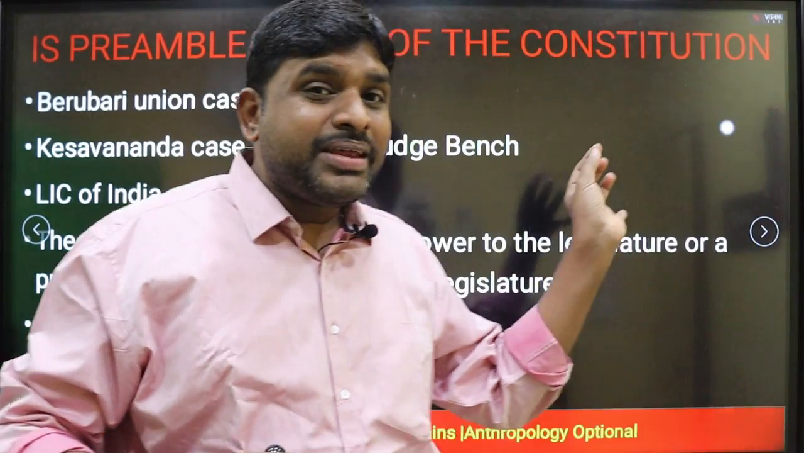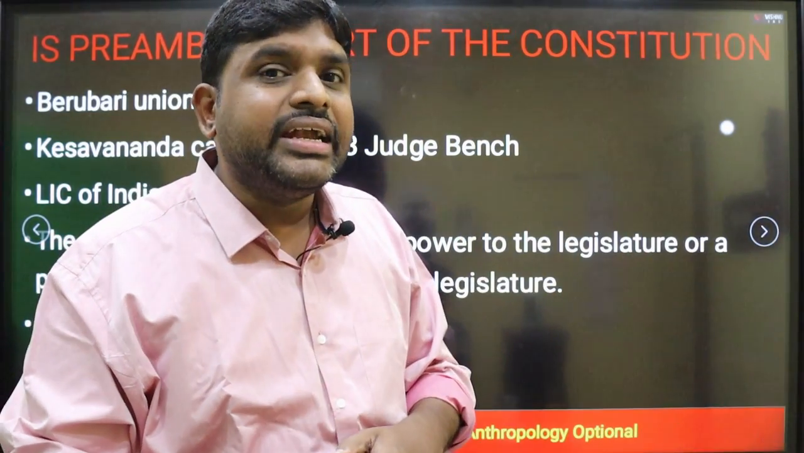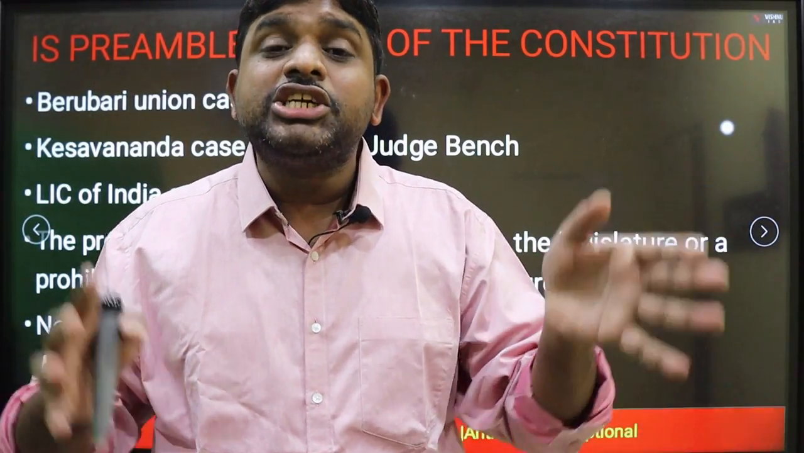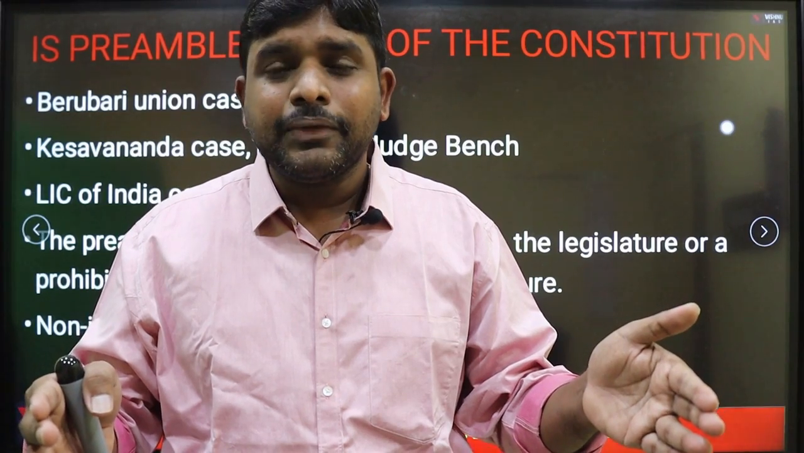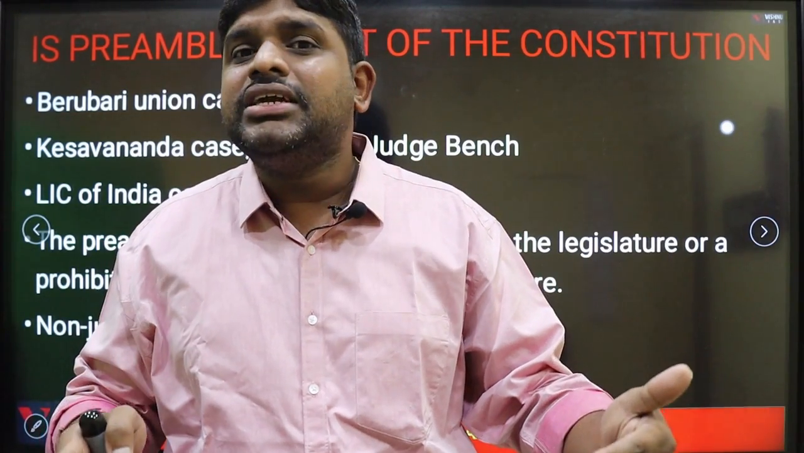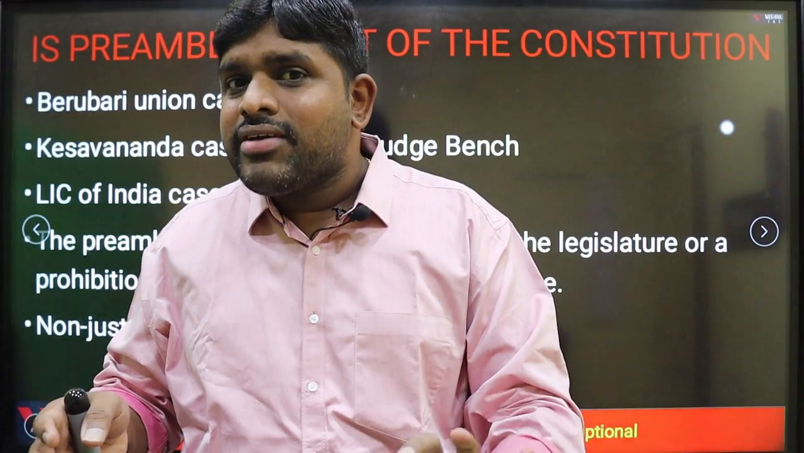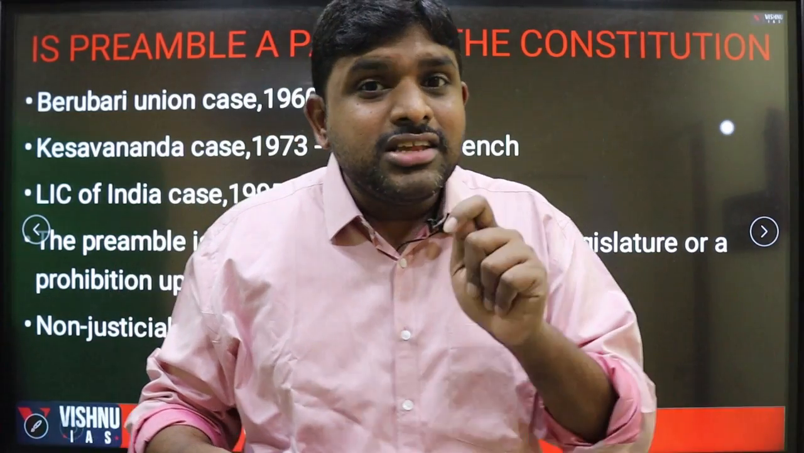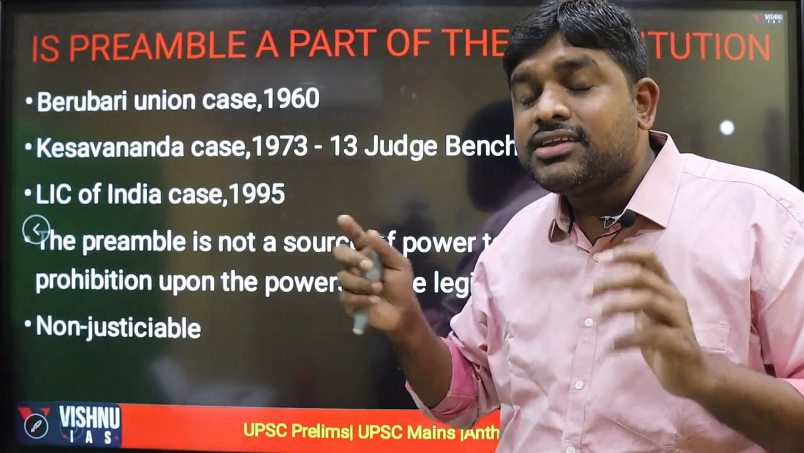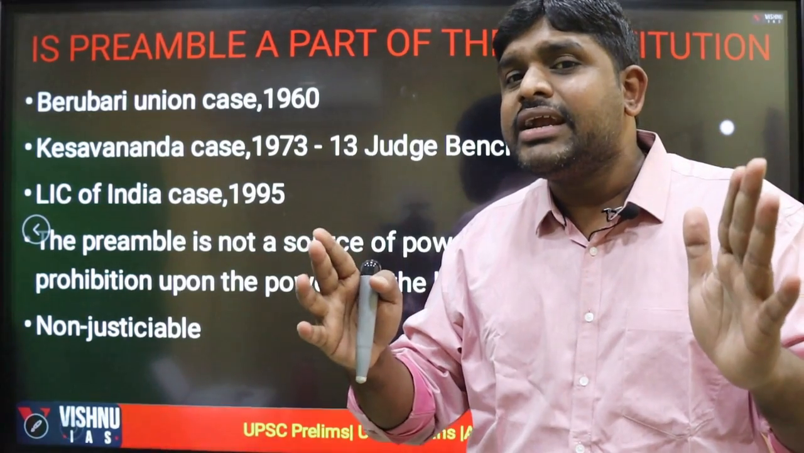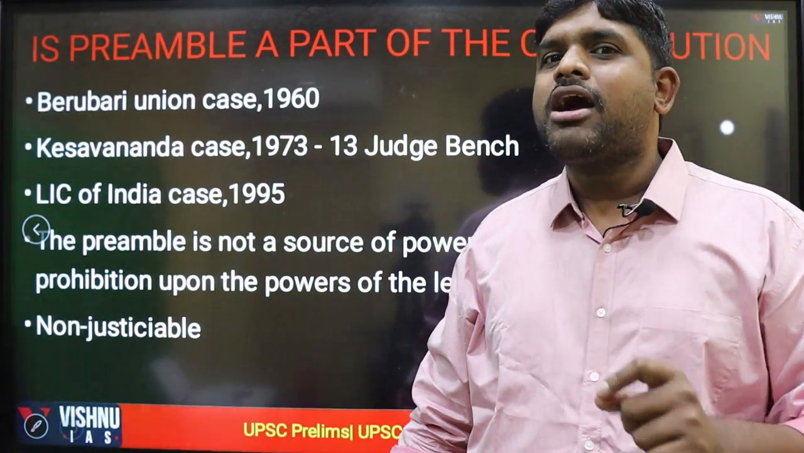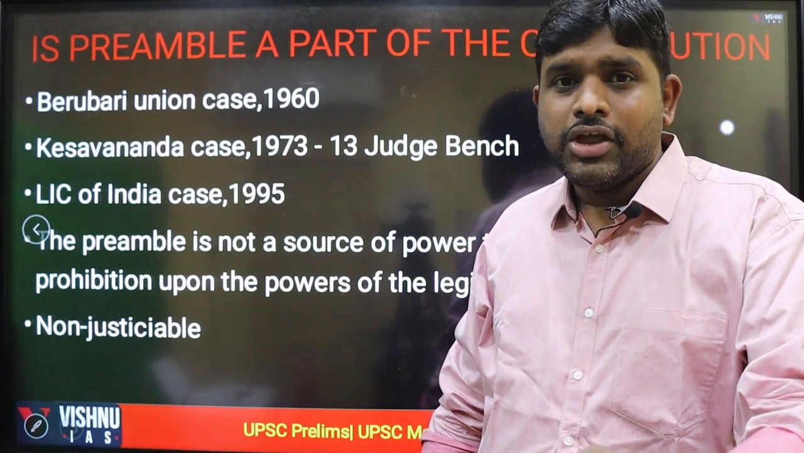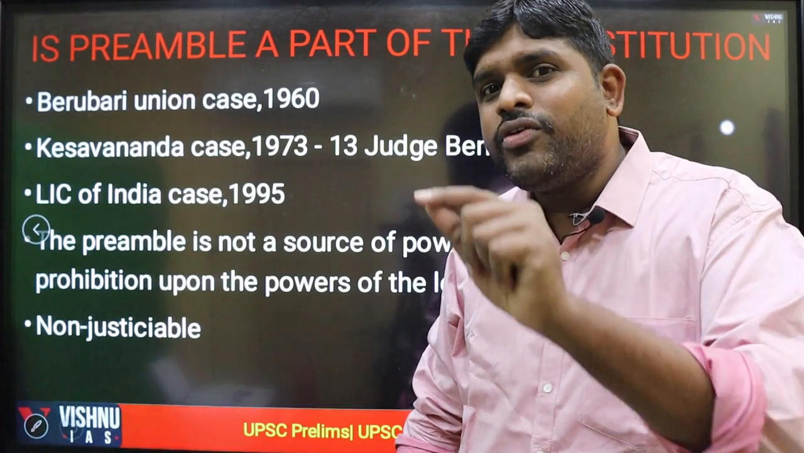Why? Because in the preamble there is a term, unity and integrity, the unity of the nation. Unity of the nation means unity of the territory. So unity of the territory is present in the preamble. So whether the union government has the power to break this unity. In this context, in the Berubari Union case, the Supreme Court interpreted that the preamble is not part of the constitution. Unity, integrity and sovereignty are present in the preamble.